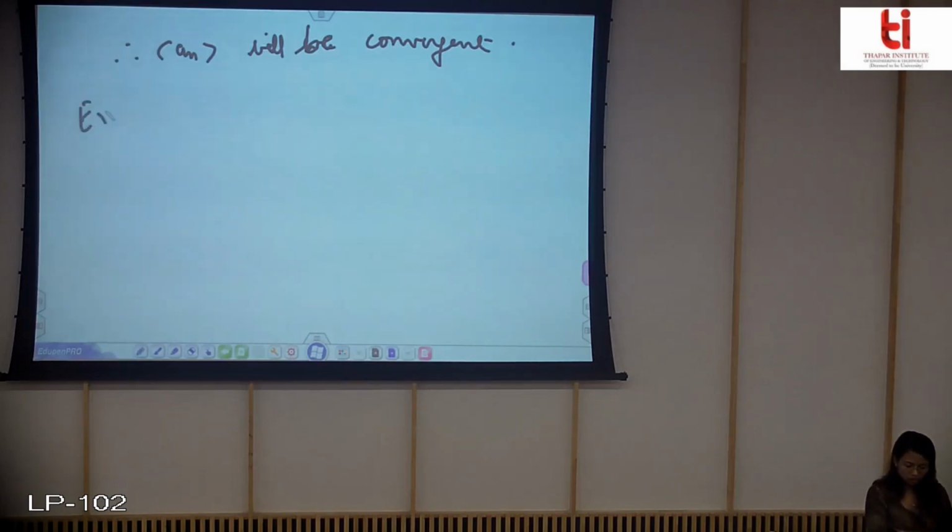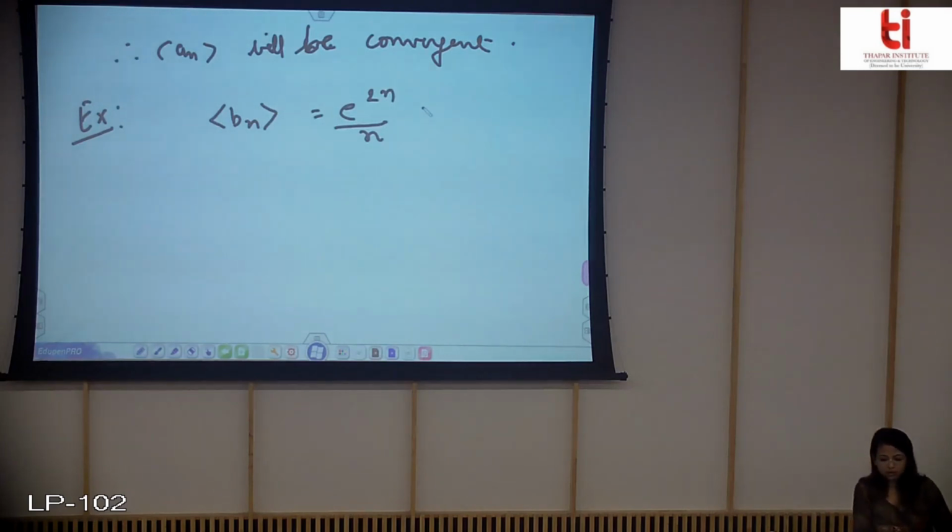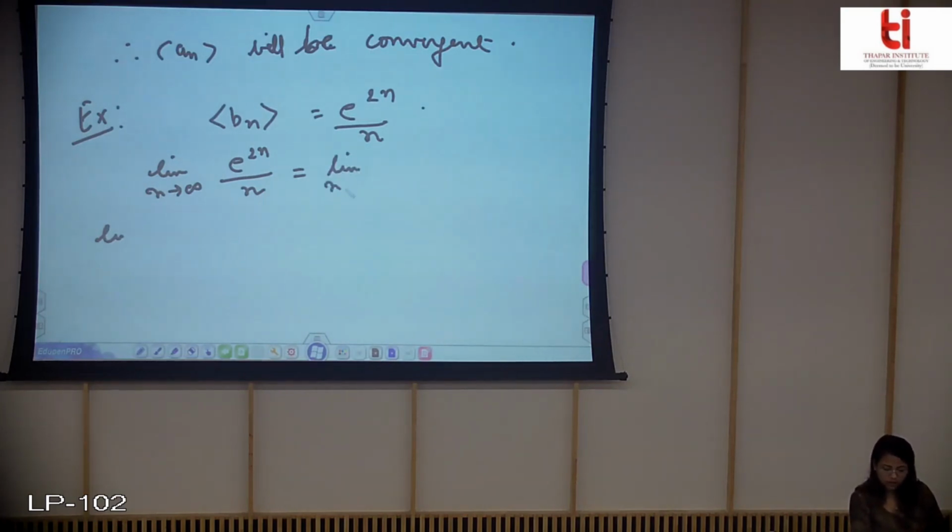Okay, so the next example is that if you have Bn, which is this. Now again you know that to find the limit, this is again infinity by infinity form. So you can apply the L'Hopital rule with the help of the statement of the previous theorem. So I can find the limit of this if I consider a function which is equal to a of n.